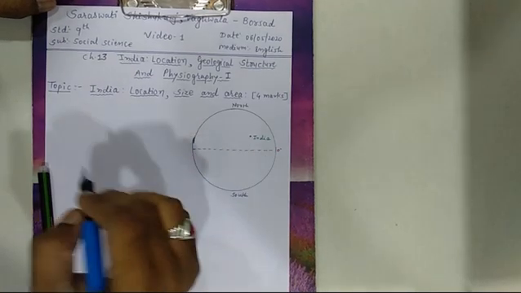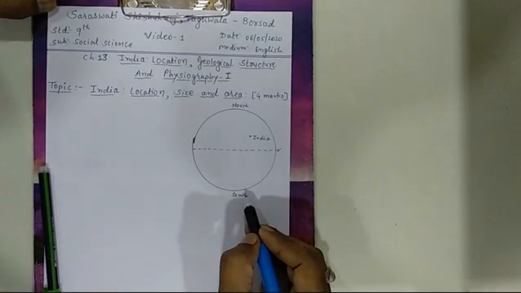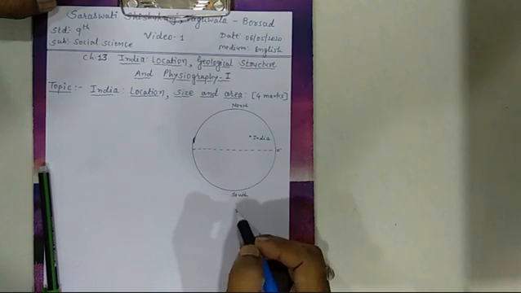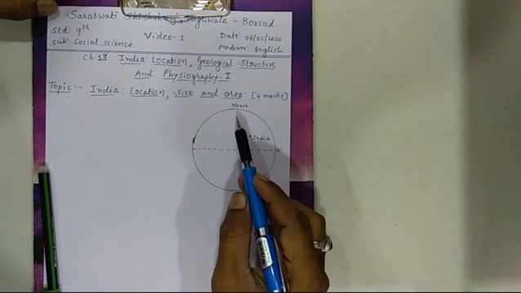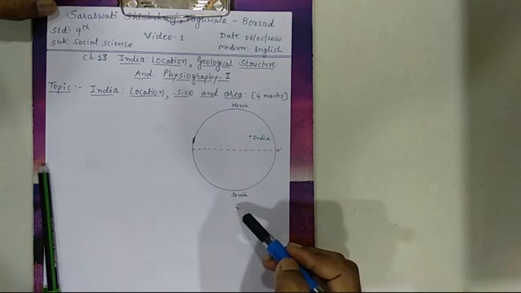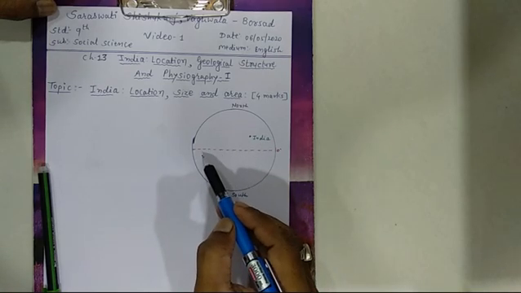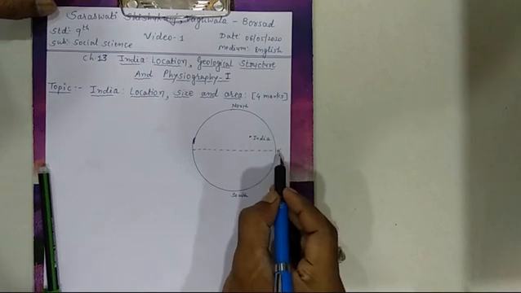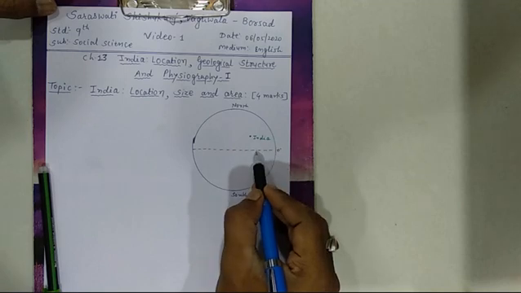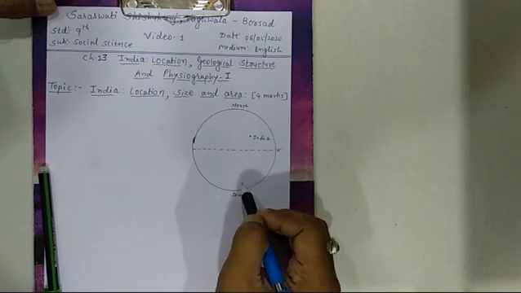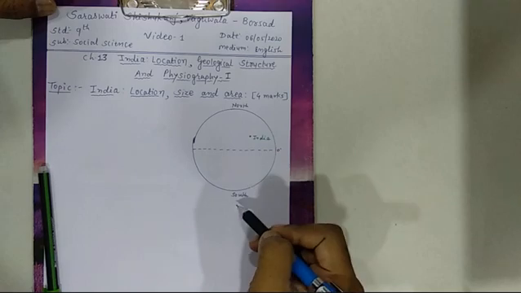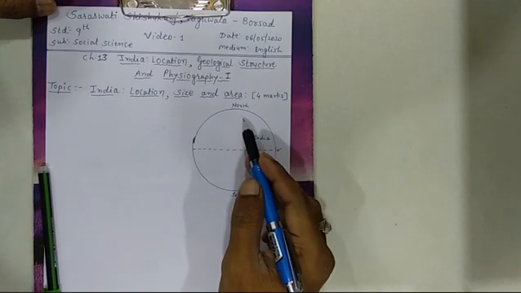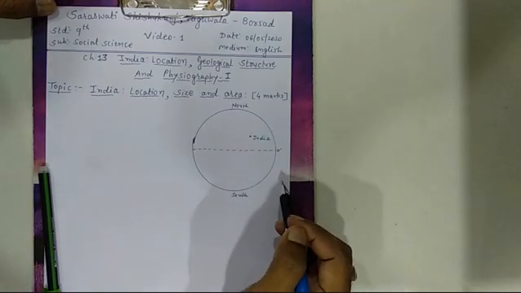So it is the location, and you just see that here I have drawn one circle, or you can say earth. Okay, now here is the North Pole and here is the South Pole. Exactly between them there is a latitude, and it is called 0 degree latitude, and that is why it is also called the equator. Due to the equator, the earth is divided into two parts, northern hemisphere and southern hemisphere.